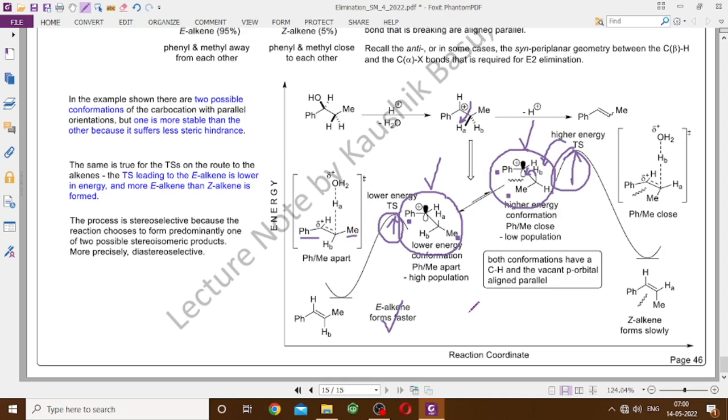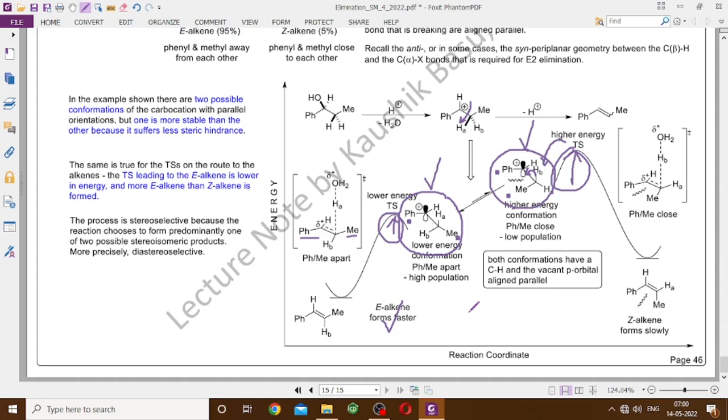So this concludes our discussion on the E1 reaction. I hope that you have understood the concepts that we have attempted to outline here, in a comparative fashion with E2. And we have not paid much attention to E1cB here because it's a fundamentally different mechanism. SN1 is intrinsically related to E1, so you have to pay a good amount of attention to that.